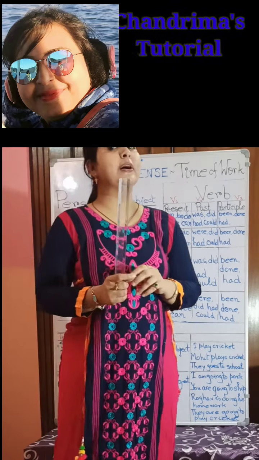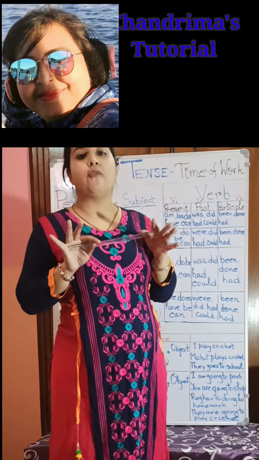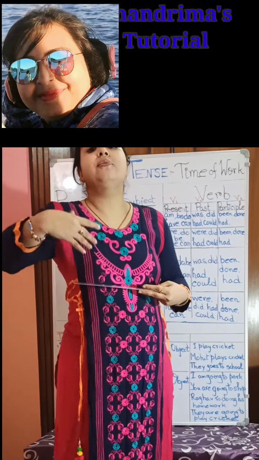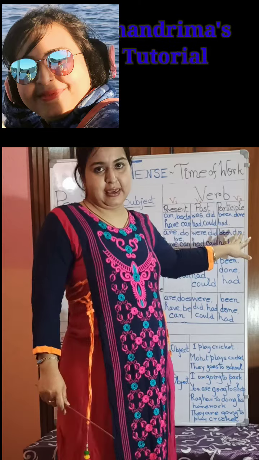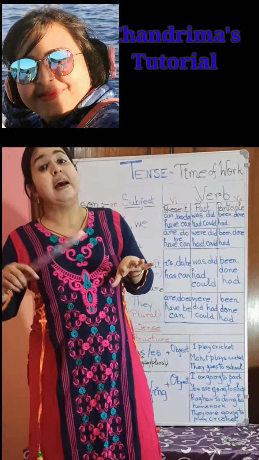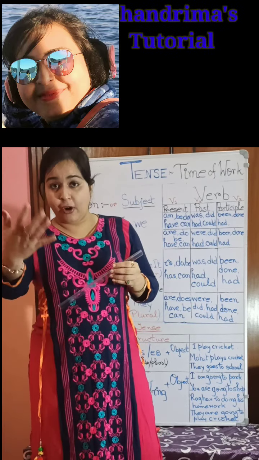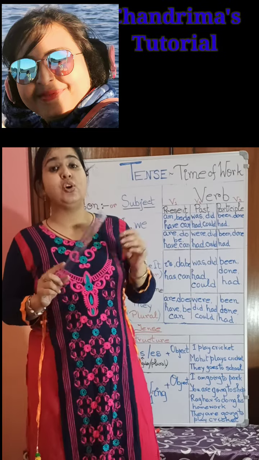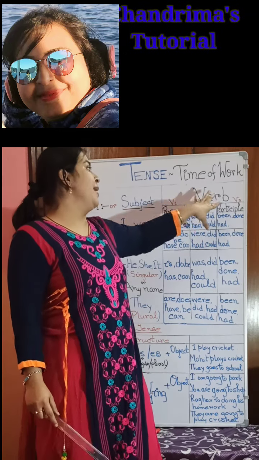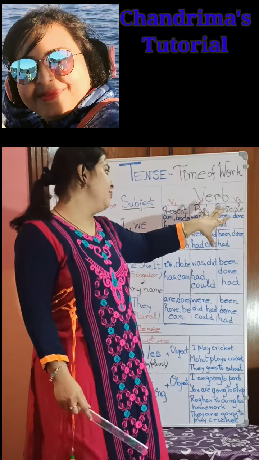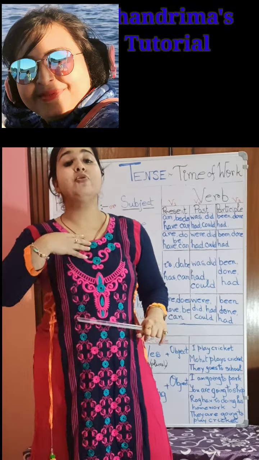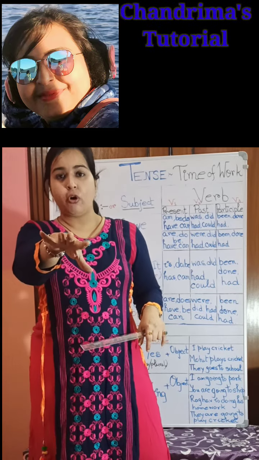And now comes the verb's third form. The main portion of tense, which you feel that I am afraid of tense or afraid of verb forms. You just have to memorize these things. These are the main verbs we use generally for doing tense or voice change and for direct indirect speech. You have to be very clear with these three forms of verbs. You mainly make mistakes with the participle. So please concentrate. Just note down this chart and you will never be wrong. Never. I am guaranteeing you. You will never be wrong in your grammar.